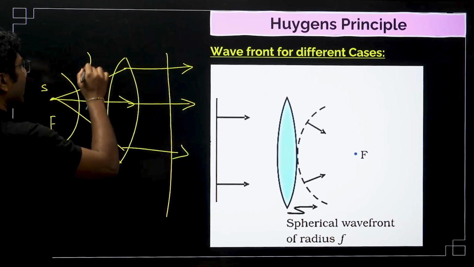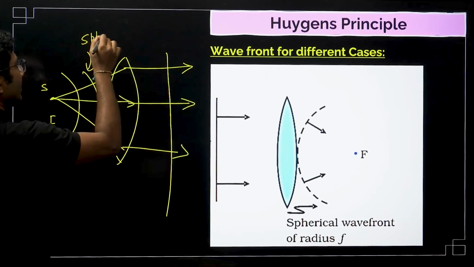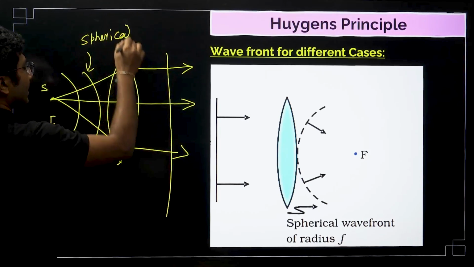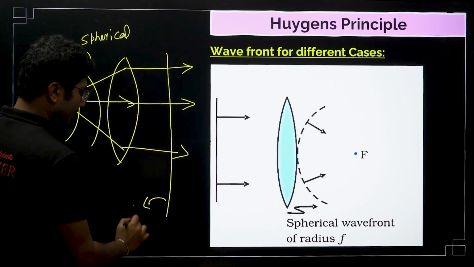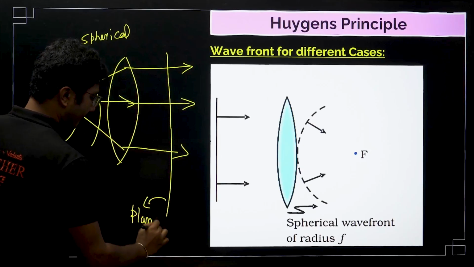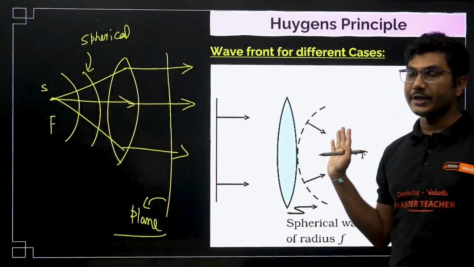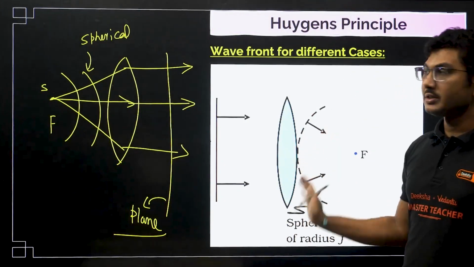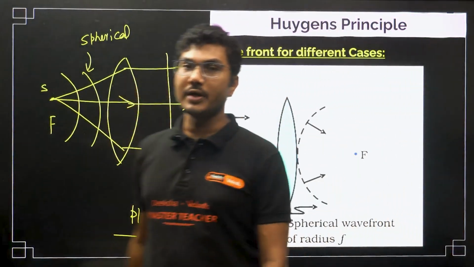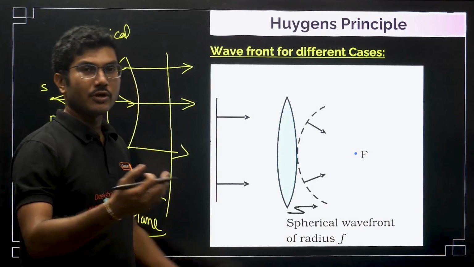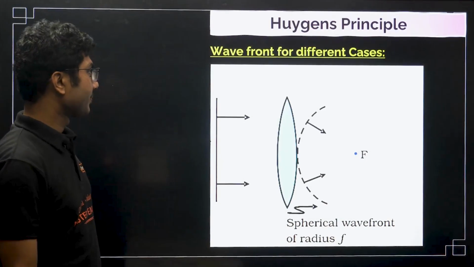So the wavefront is initially spherical, but after refraction it becomes plane. To convert a plane wavefront into spherical, you have to use a convex lens. Similarly, to convert a spherical wavefront into a plane wavefront, again you have to use a convex lens.